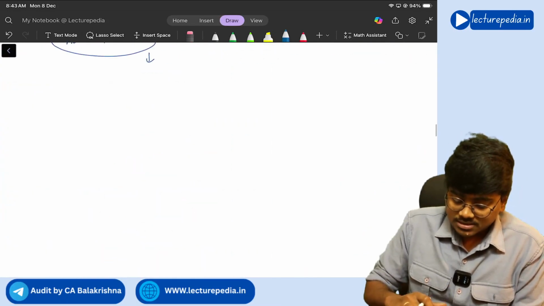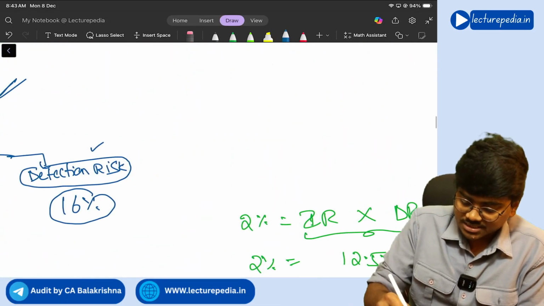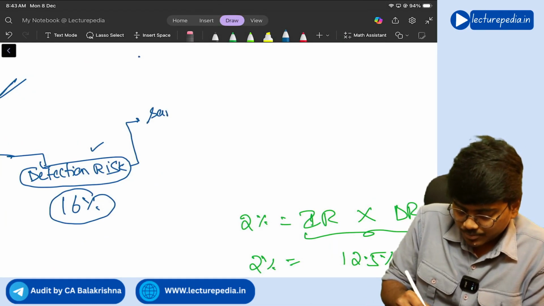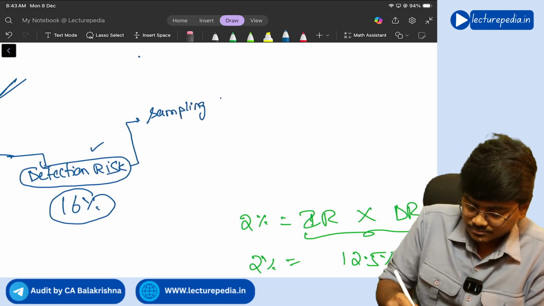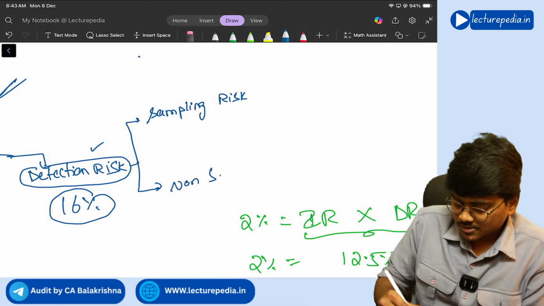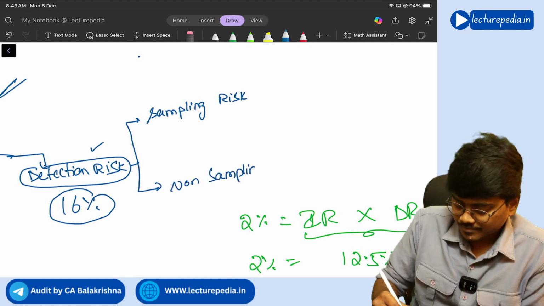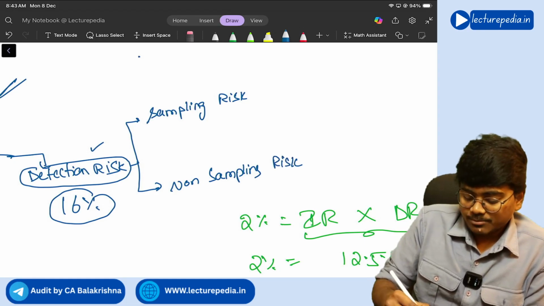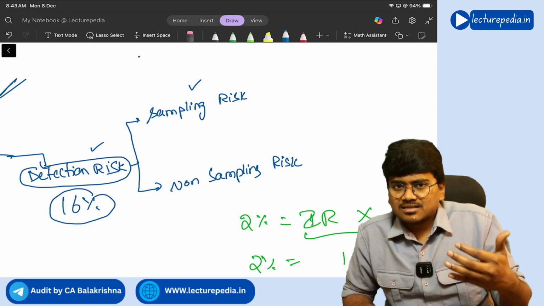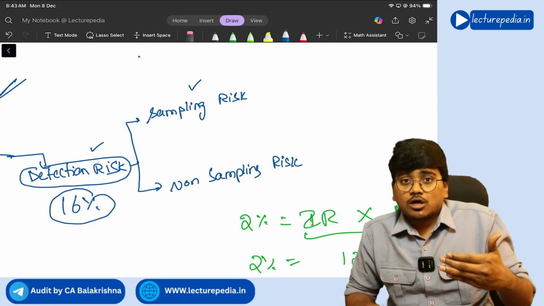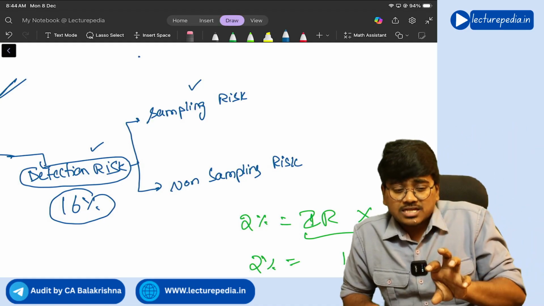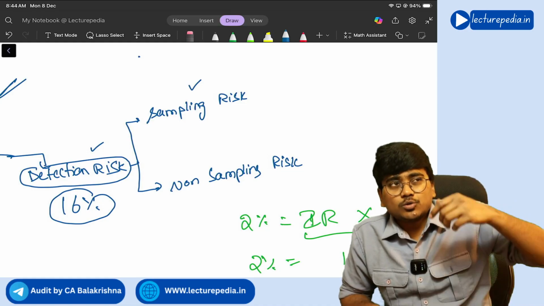Another thing, this detection risk you can further classify into sampling risk and non-sampling risk. The sampling risk will be discussed in SA 530. See, if you are taking a sample, then you are not verifying complete information, the complete population. Based on the sample, you are arriving at a conclusion on the population.